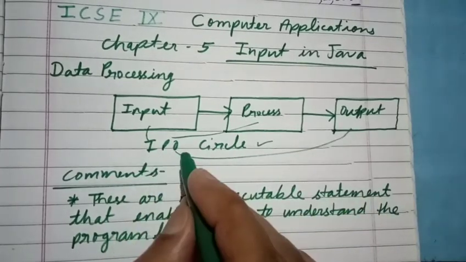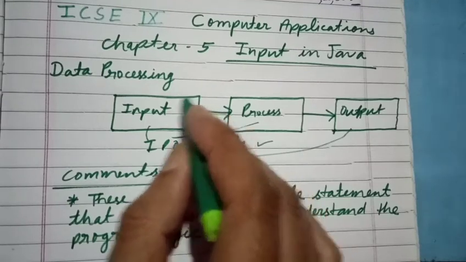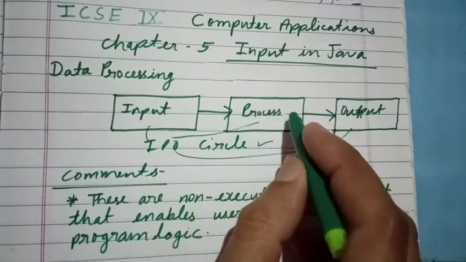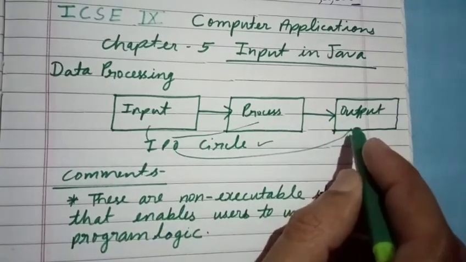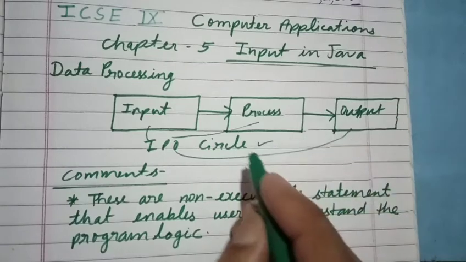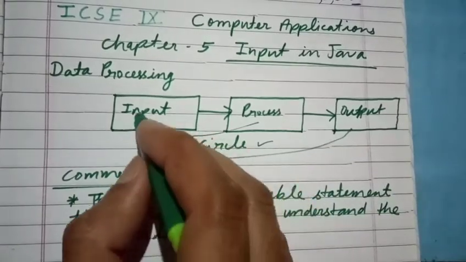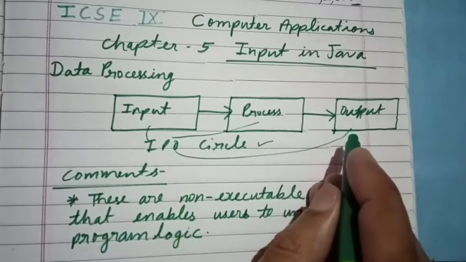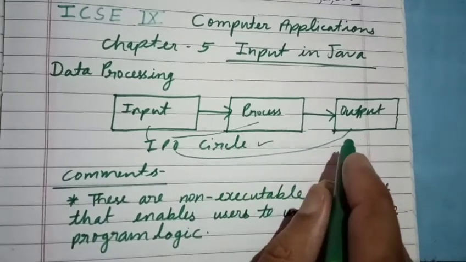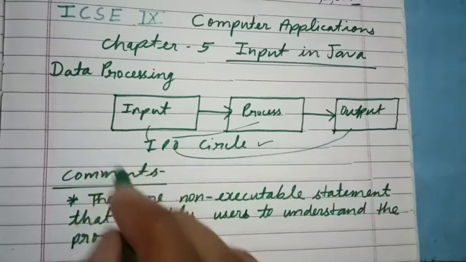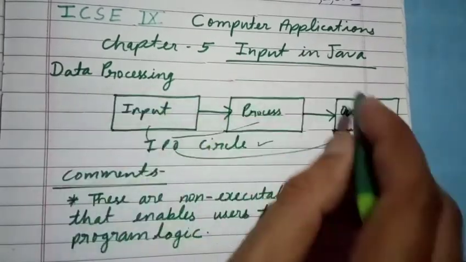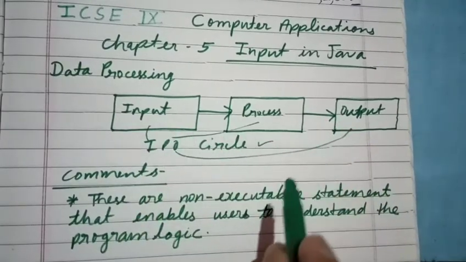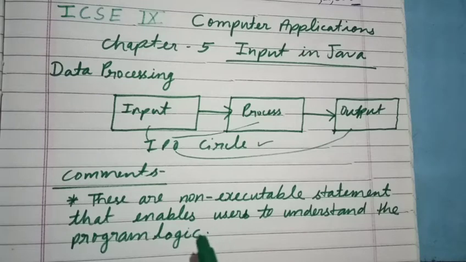So whatever program we develop, in that first of all we write the code of input, second we write the code of process, and finally we write the code for the output. So the computer understands the logic and does the work according to the given instructions. That is called the program. This is called the data processing concept of a computer. In a data processing concept, we develop many types of programs.